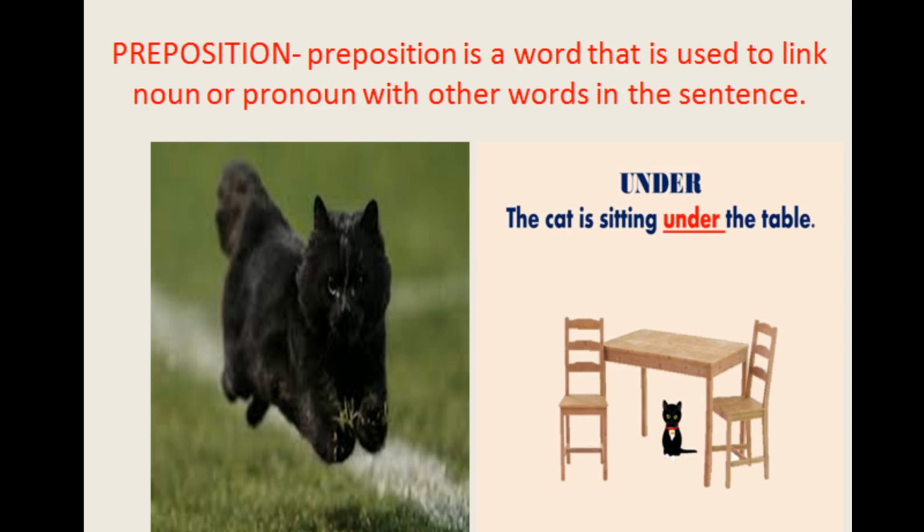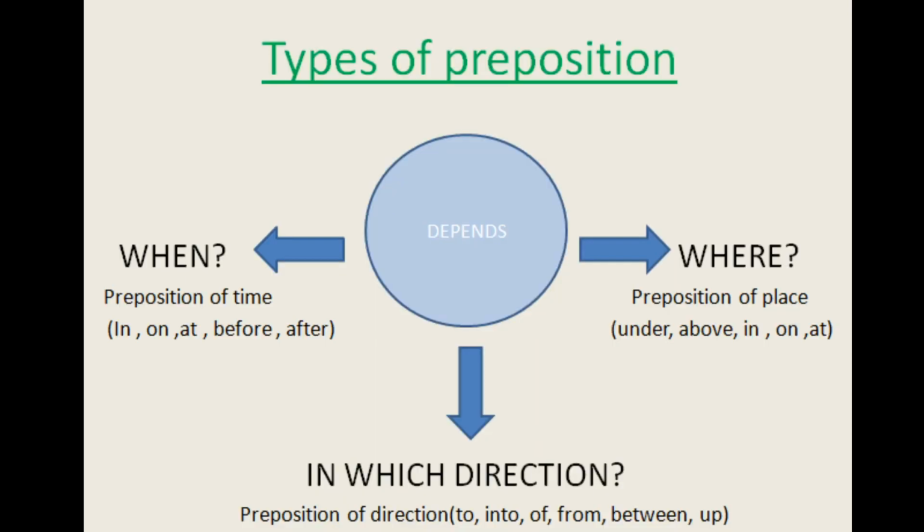Now let's look at the next one: types of prepositions. These are divided into three types depending upon three different situations. One is when, another is where, and next is in which direction. When any event or thing happens, this is a preposition of time. For example, in, on, at, before, after.